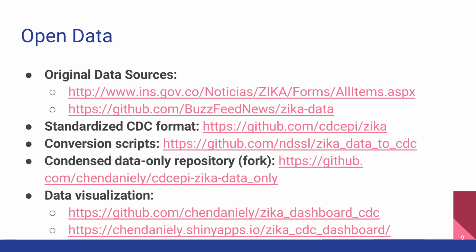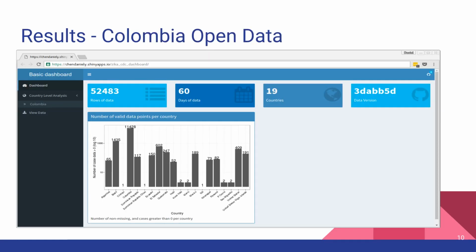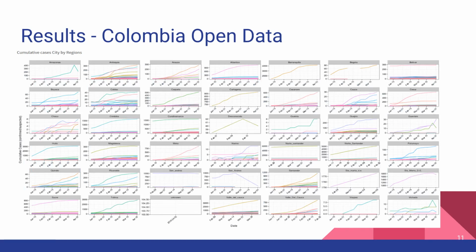Lastly, we created a data visualization for the CDC repository. The data visualization is currently online and ready to be viewed and used. This aims to provide a high-level overview of all the data in the CDC repository, including dated entries, number of rows, number of countries, and entries per country. For example, in Colombia, we have the cumulative cases in each city by region, and this gives a means for researchers to quickly view the latest data without downloading the entire CDC repository.